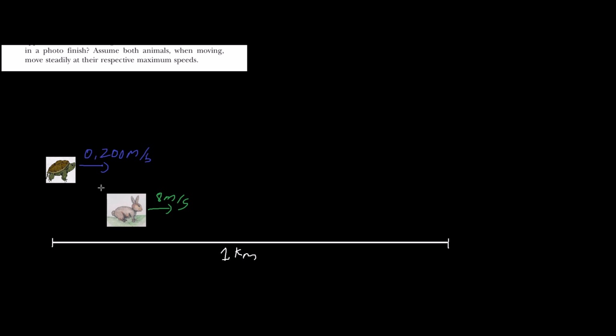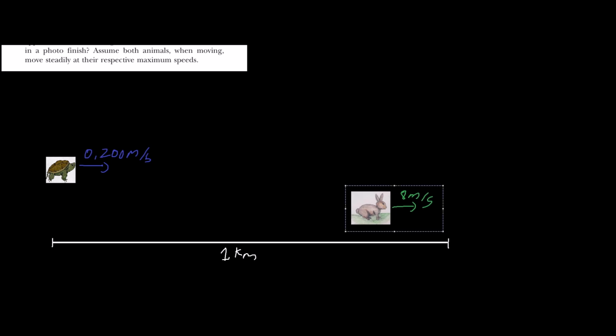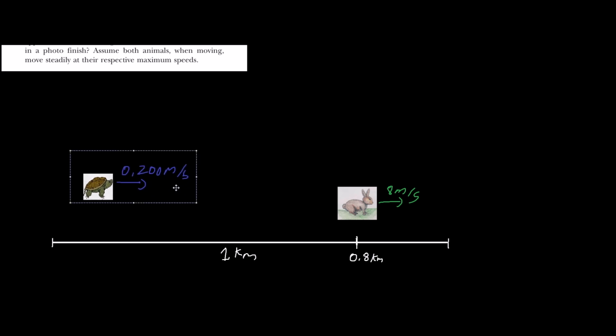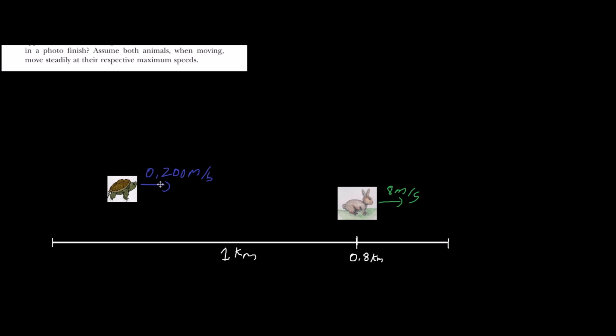All right. Anyway, so the rabbit is going to travel at 8 meters per second. Then it's going to stop. This is not to scale. So this rabbit is going to stop at 0.8 kilometers. And by that time, this tortoise is going to keep moving. It's going to bypass the rabbit, and it's going to be a little ahead.